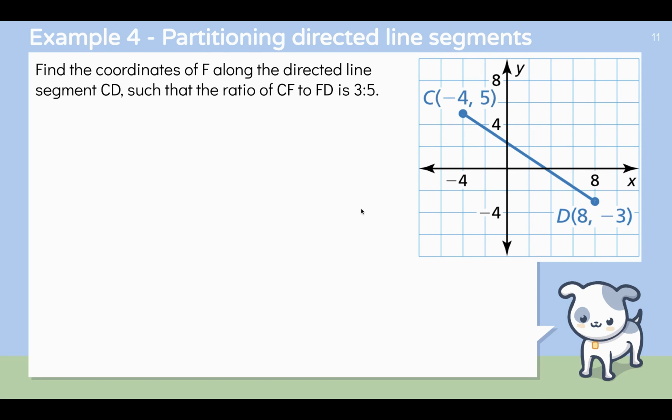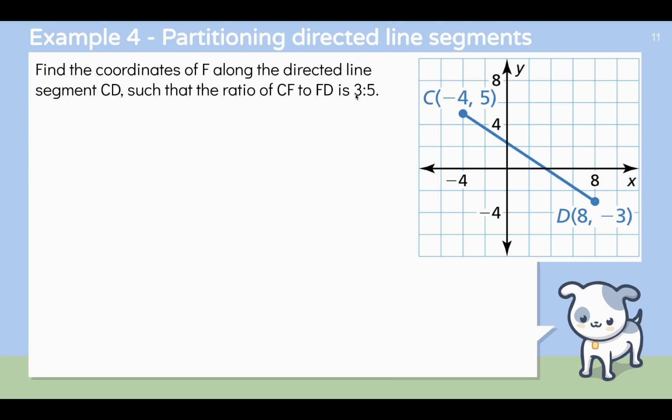All right, let's go through one more example. So here's another example of partitioning directed line segments. Now we have a directed line segment CD. So we're moving from C to D in this case. Find the coordinates of point F along the directed line segment CD. So F is somewhere on here. You're traveling from C to D, going down this line segment.